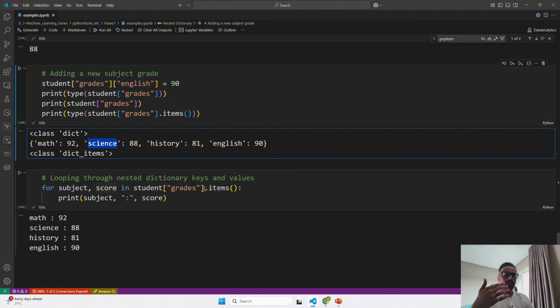And if you have one more level inside it, the same way you can use brackets over here. So suppose in grades, we have one more dictionary, we have to put a square bracket, and mention that it will return the entire object. Then the for loop will iterate through that object one by one based on the indexes, and you can print it, you can iterate it, or you can add your logic for that.